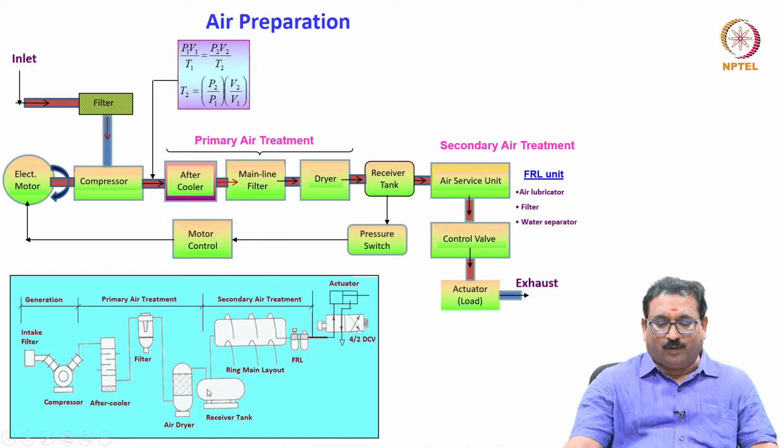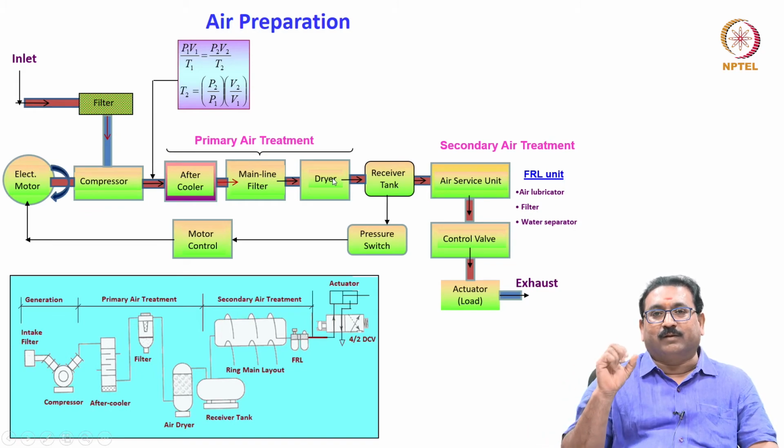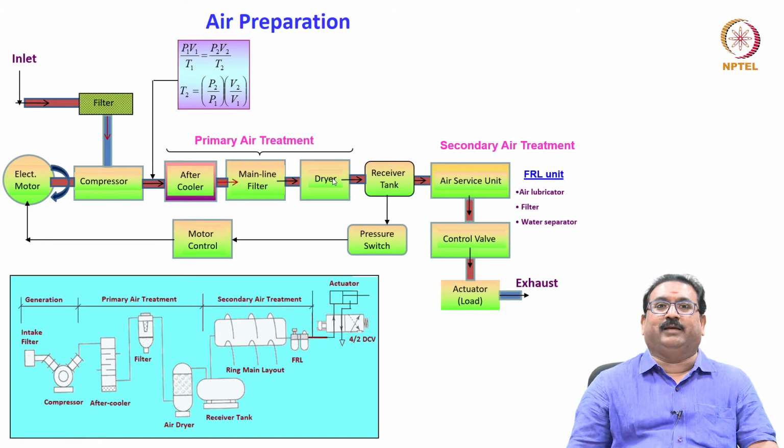Then again you have to dry the air. Once you cool it, what happens? Moisture content will form. Even though water traps are there in between, some amount of moisture still exists in the compressed air. Then what will we do? We will use a dryer. A dryer is a device which is used to cool the air and dry the air. We will discuss different types of dryers in the next class.